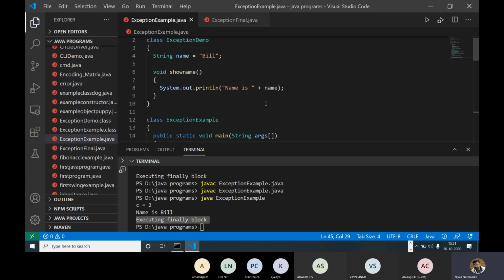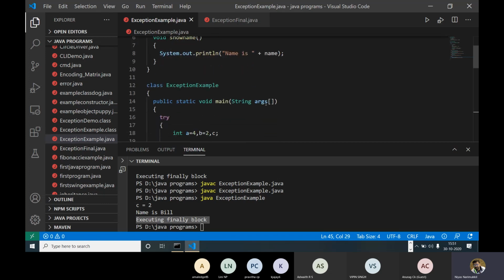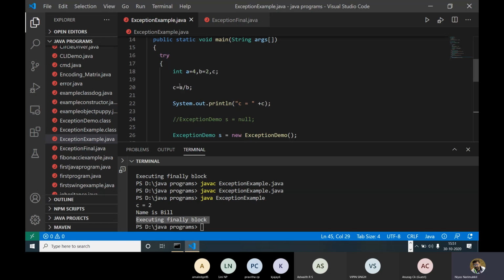So actually the usual scenario is that an exception will occur after doing some kind of operation, right? If there is any issue like null pointer, division by 0, or array out of bound, it will occur, because the program is dynamic. If your code is not properly written, we will get some kind of exception.